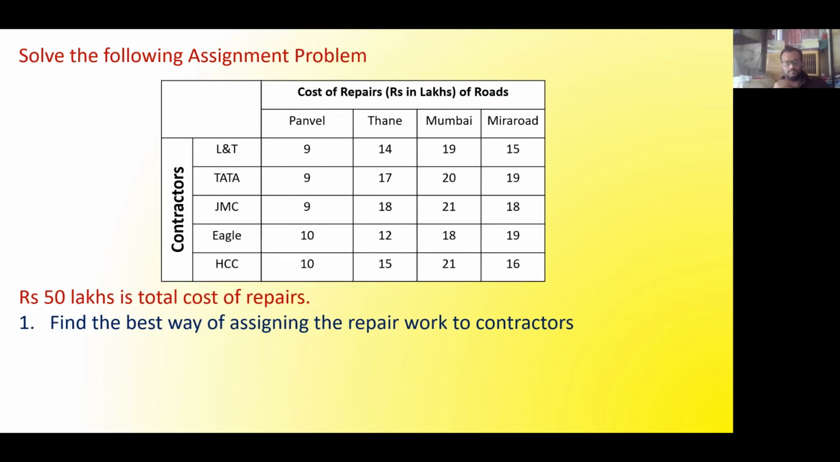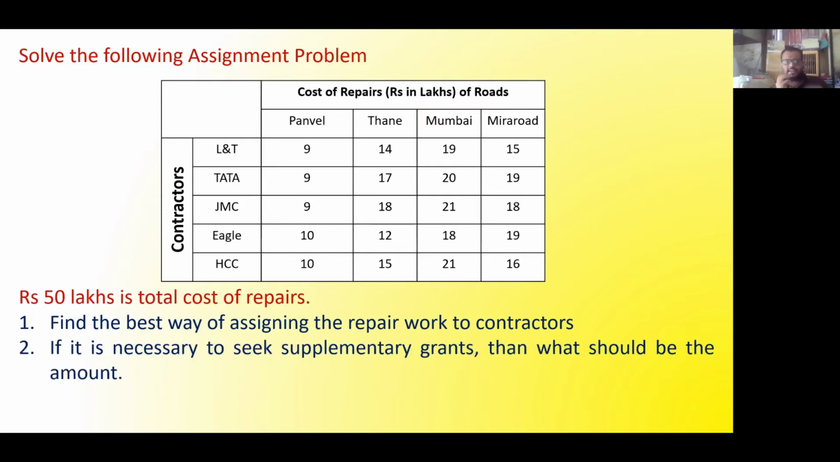Now what does it mean? Rupees 50 lakh is the total cost of repairs. As you all know, there is a budget for everything. So the budget to repair all these roads is only 50 lakh rupees with the authorities. And they are now telling that within this 50 lakhs, you have to manage the contracts. So first thing is you have to find out the best way of assigning the repair work to contractors. The second thing is if it is necessary to seek supplementary grants, then what should be the amount?